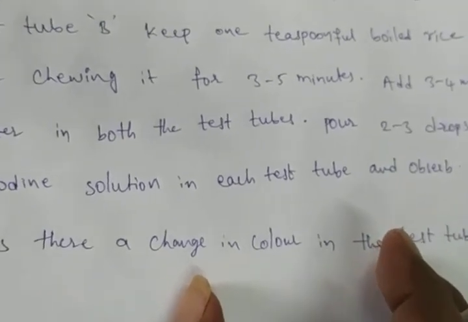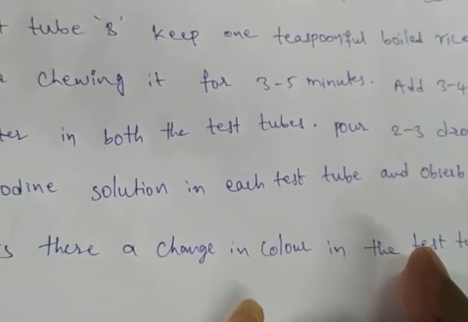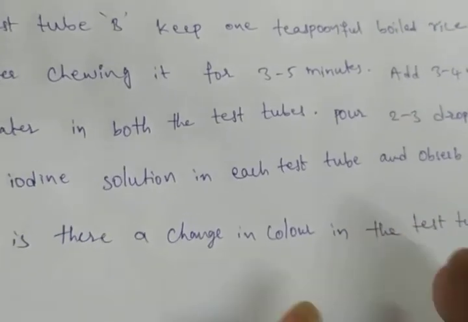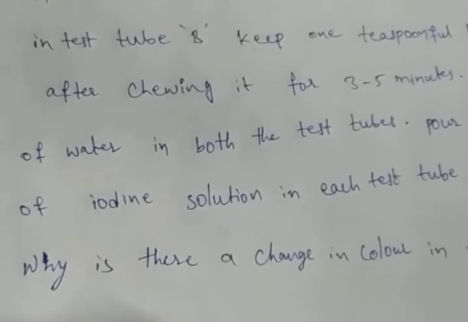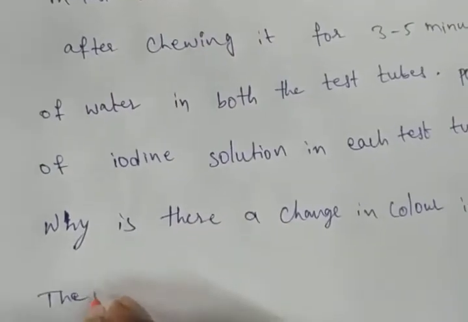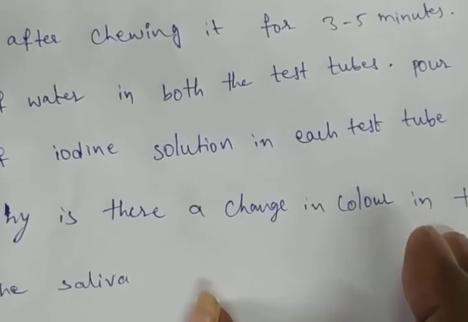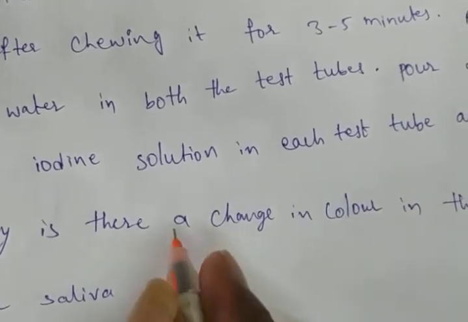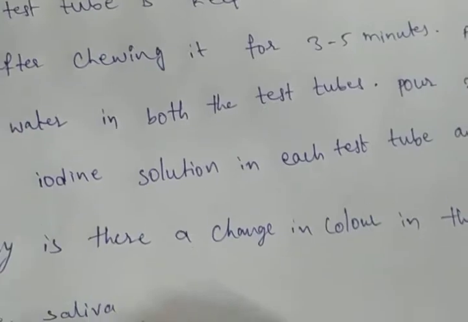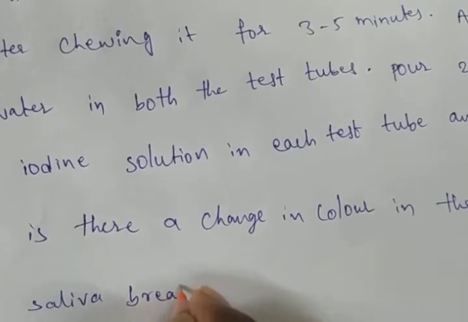So why that color? Why is there a change in color in the test tube? Because of the saliva. What happened?